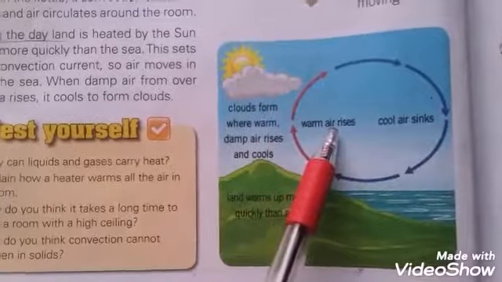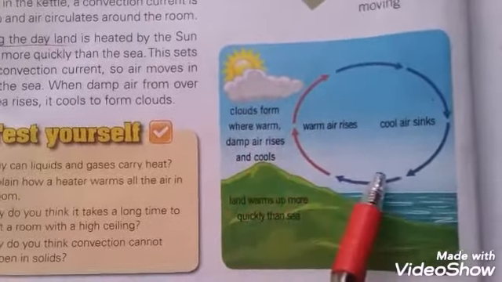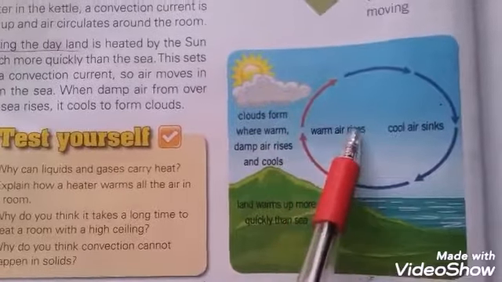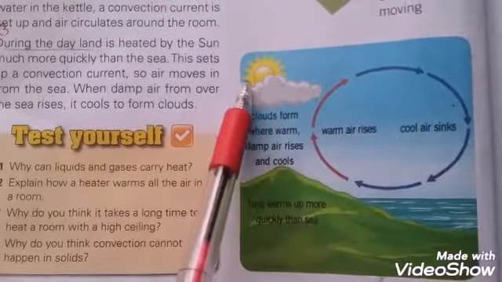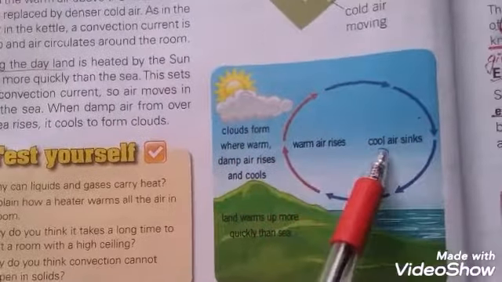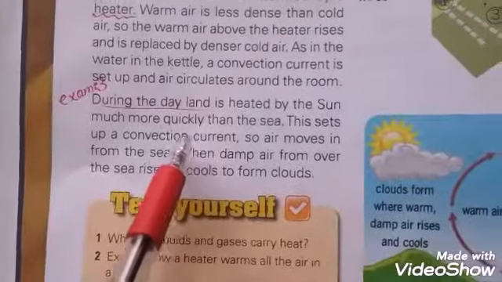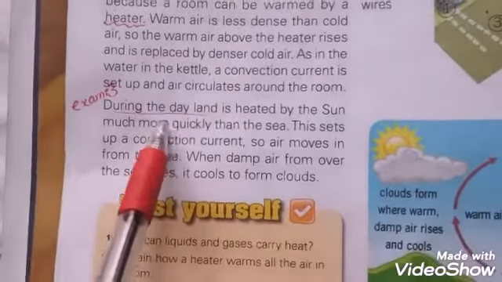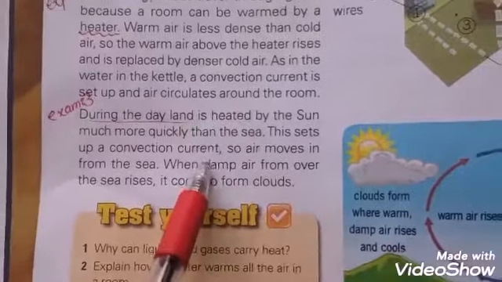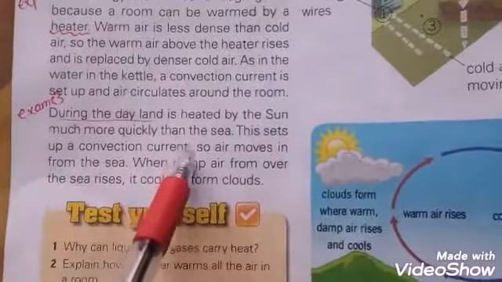The third example is that land is heated by the sun. In this figure you can see that warm air rises because it is heated by the sun, shown in red arrows, and cool air sinks, shown in blue arrows. The explanation about this third example is that during the day land is heated by the sun much more quickly than the sea. This sets up the convection current.